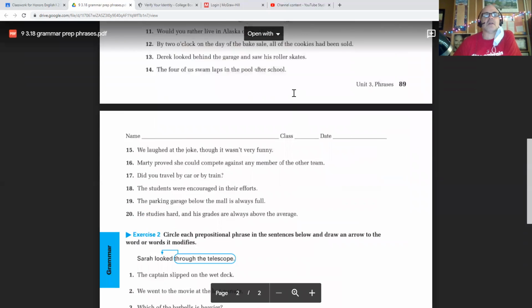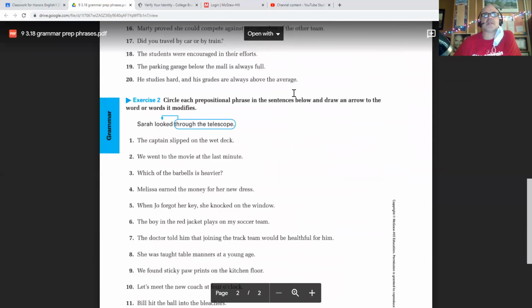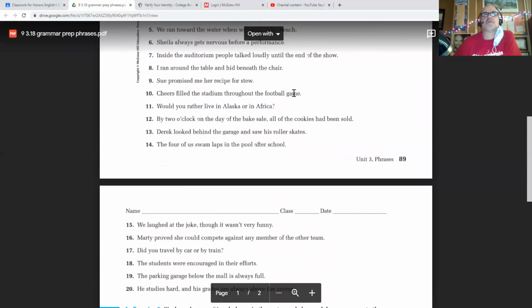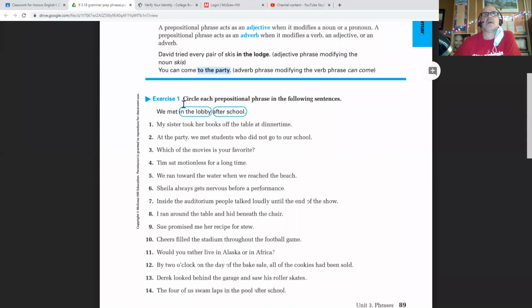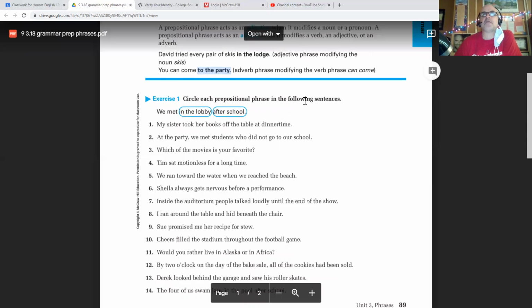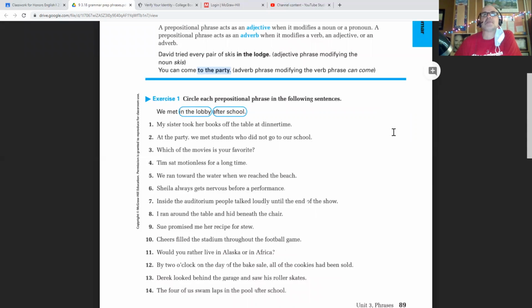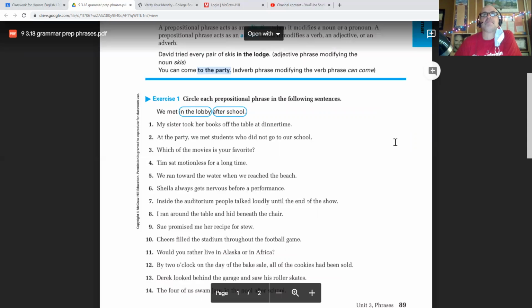There are 20 items in the first exercise and 16 in the second, so we will go with 15 and 10. Exercise 1, just find all the prepositional phrases and circle them. Get used to seeing how often they occur. You might want to look back at the list of prepositions from unit 1, or you can Google that easily. There's a finite list of prepositions. Remember, a phrase always starts with a preposition and always ends with a noun or a pronoun.